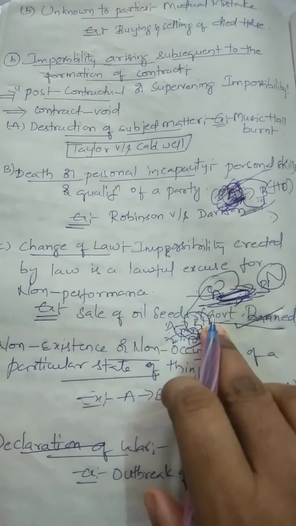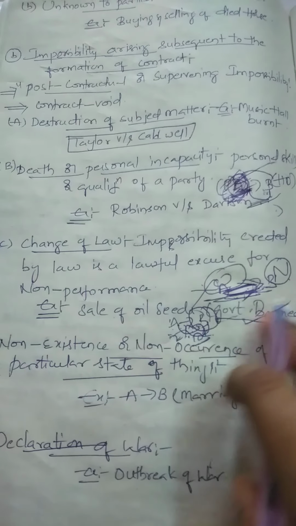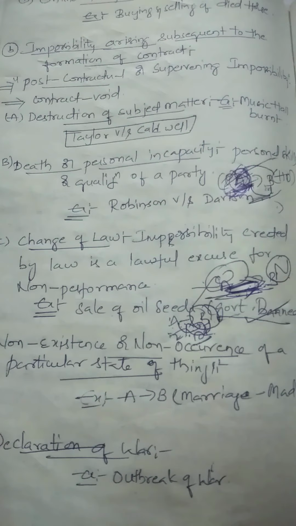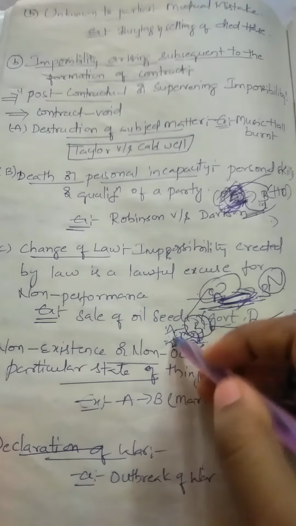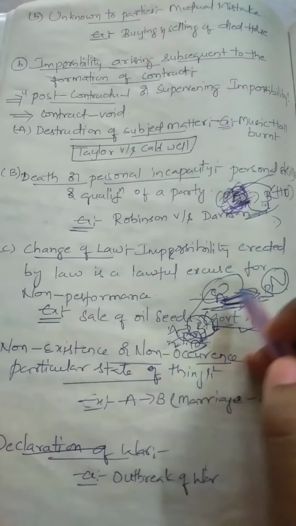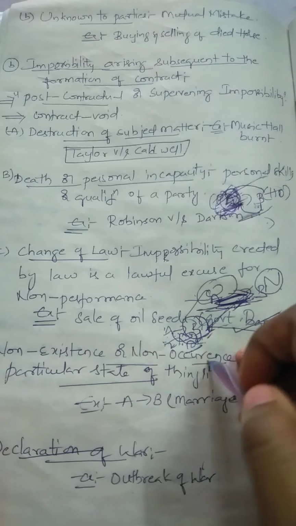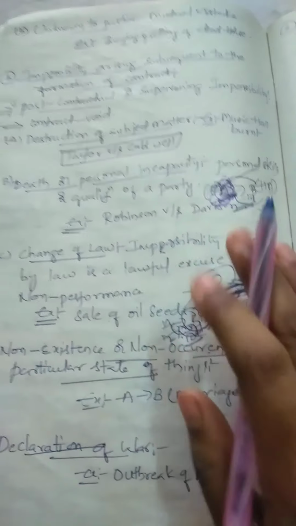Then A cannot sell the oil seeds to B, because the government banned their sale. So this agreement also becomes void. These are two examples of change of law.